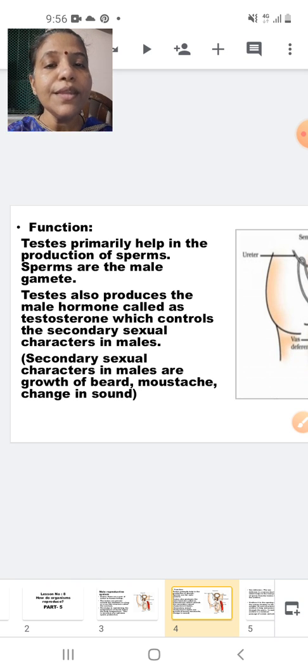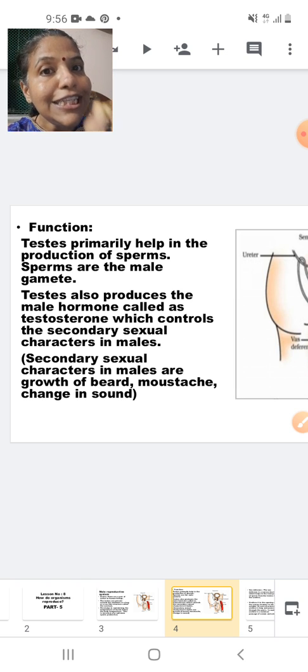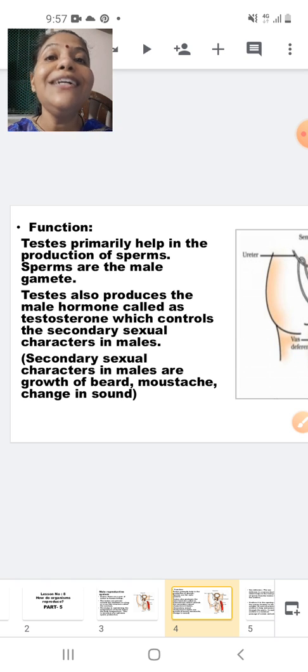At the same time, the testis is responsible for the production of the male hormone called testosterone, which controls the secondary sexual characters in male. Now, which are the secondary sexual characters in male? They include the growth of mustache, the growth of beard, the change of sound, which is called cracking of the voice, which happens at the time of puberty. All these characters are called the secondary sexual characters. These are controlled by a hormone called testosterone, and the testosterone is produced by the testis.